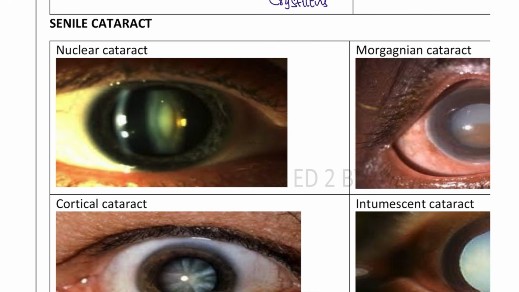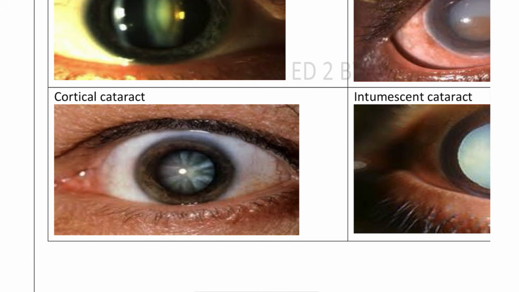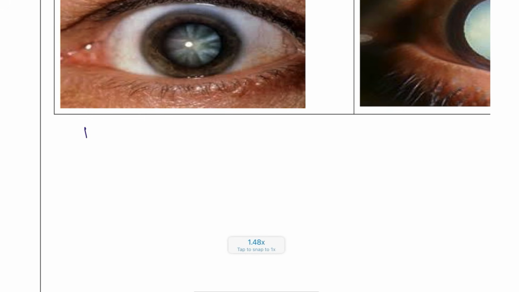Next, we have the different types of cataracts. For example, nuclear cataract and cortical cataract. What is the nuclear cataract doing in these patients? Nuclear cataract means it is a central one. And here you can see the cortical type is mostly associated with increased aging. Okay, and there is a pre-senile cataract.